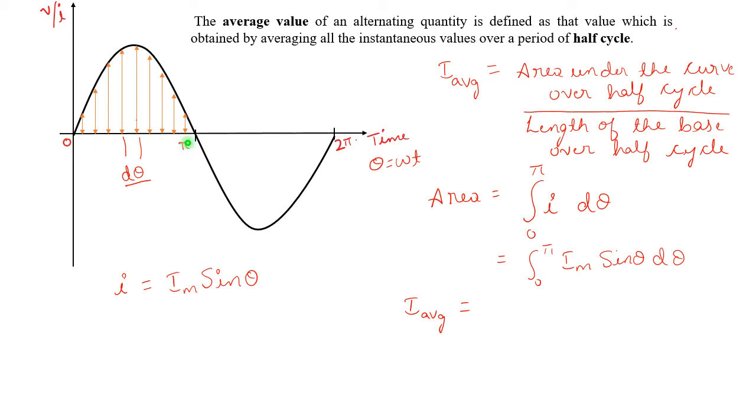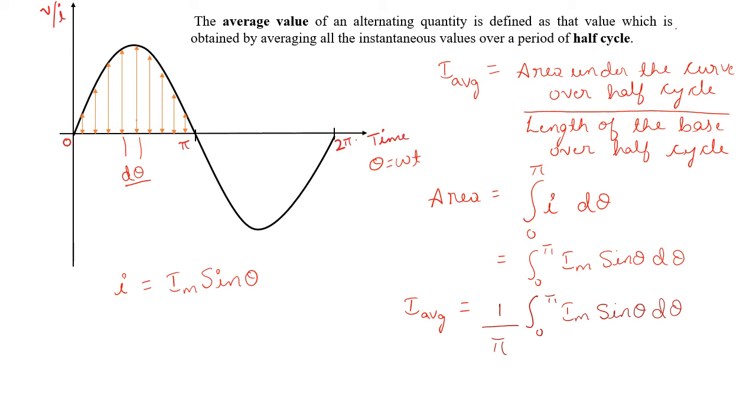Therefore, I average is 1 by pi, where the denominator term pi is the length of the base over half cycle, into the integral from 0 to pi of Im sine theta d theta.